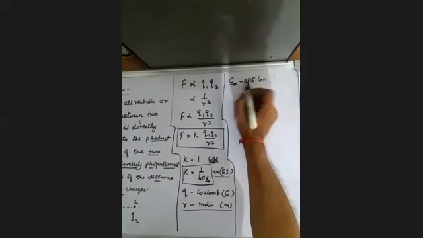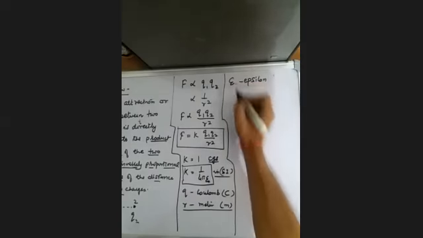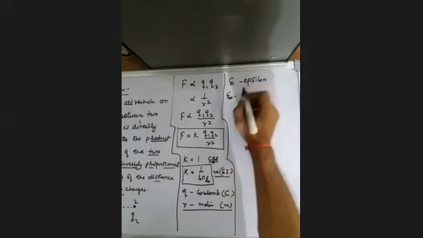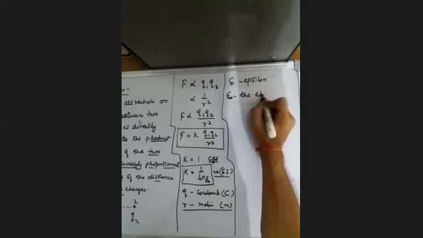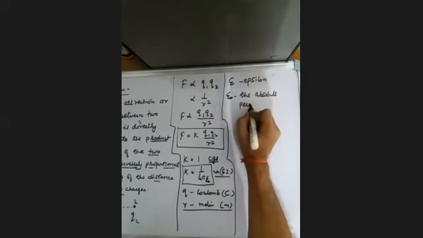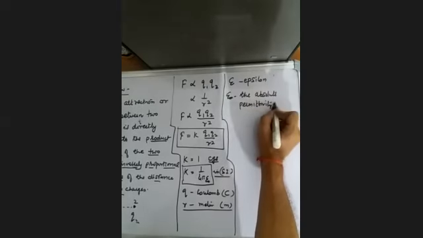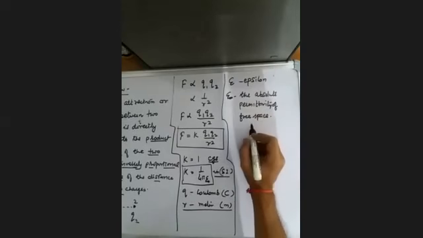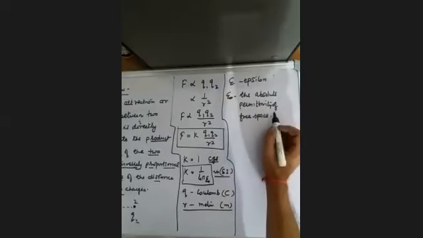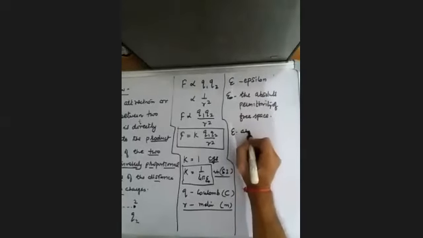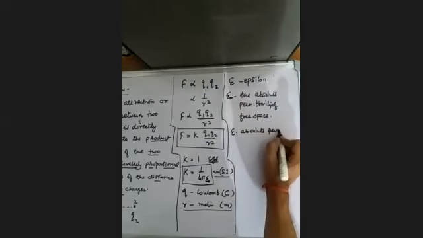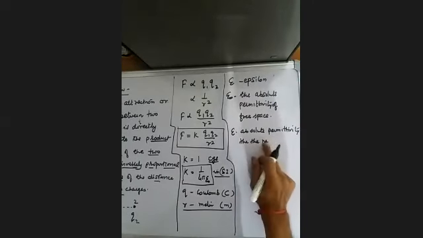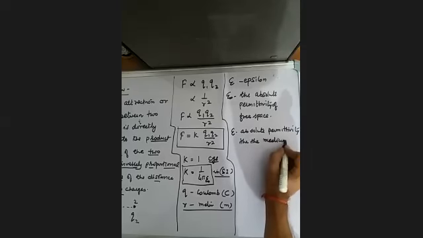Epsilon naught is called the absolute permittivity of free space, and generally epsilon is the absolute permittivity of the medium between the two charges.